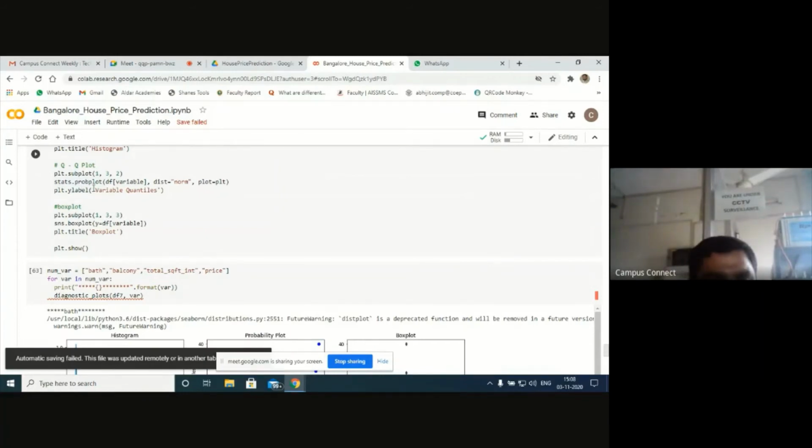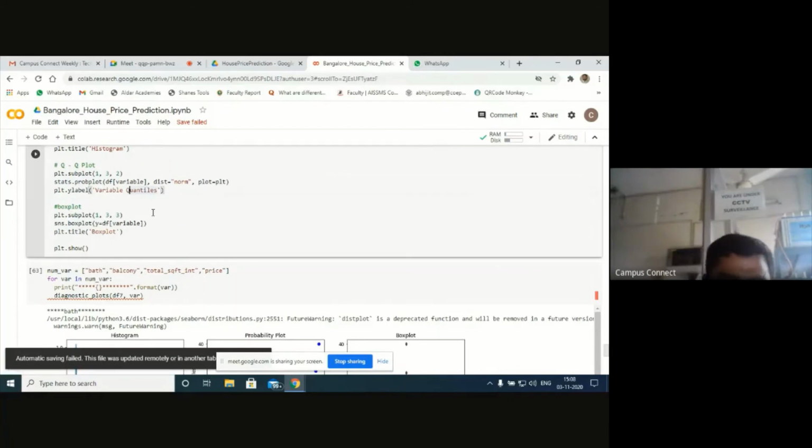Probability plot, where my data is available, variable comma distance normal plot. PLT y label, I'm going to give the label here. That's it. Just check, participants. What is the error here?